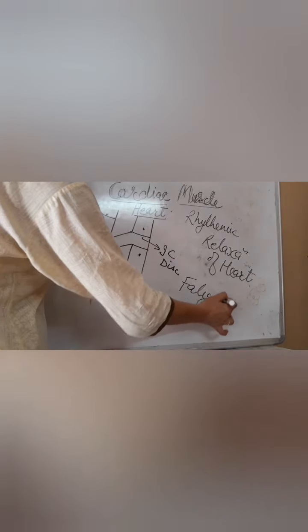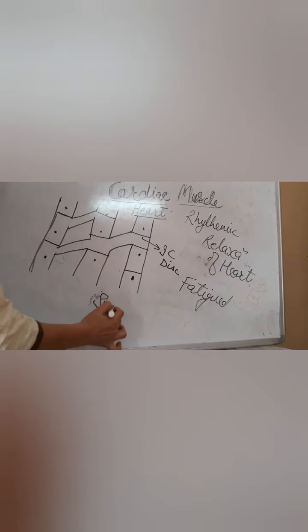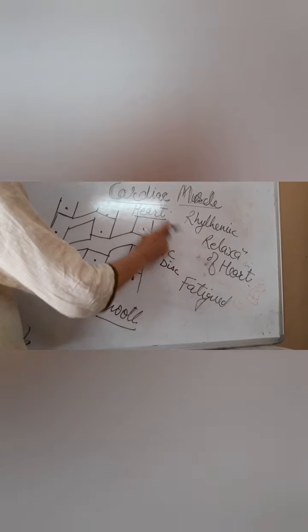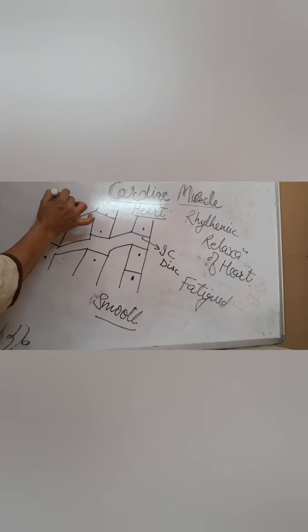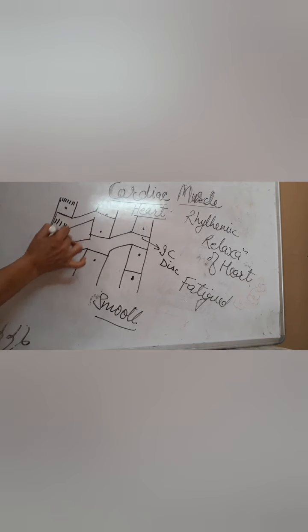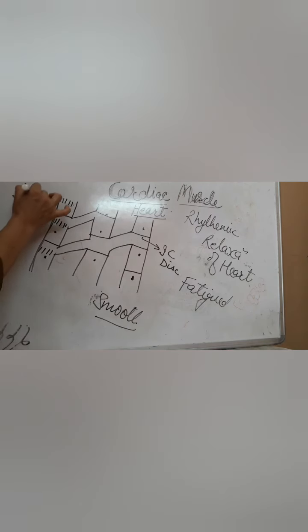Another feature is that this muscle never gets tired, although it is very fast in action, same as skeletal muscle, which gets fatigued, but this never gets fatigued. Even the smooth muscle never gets fatigued. This muscle has striations also, same as skeletal muscle, but what is the difference? These striations are very faint, which are unnoticeable. Very faint striations or banding are present in this case.